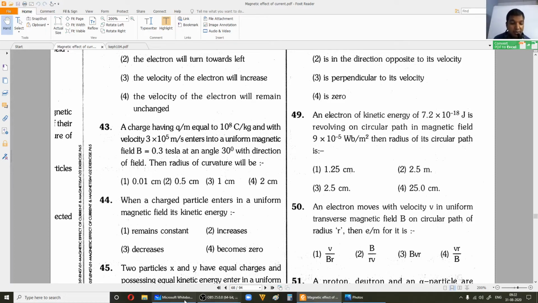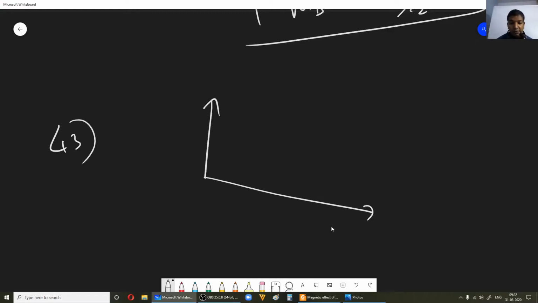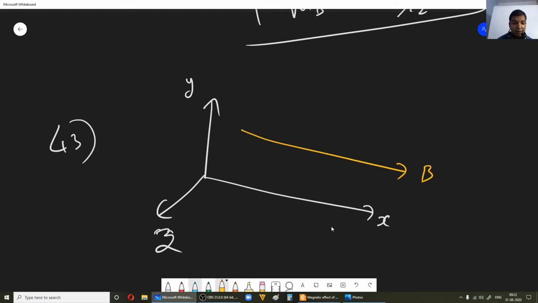So when it is undergoing helical motion, you need to find out what is its radius of curvature. So what do we know here? Let us say this is the x-axis and y-axis, and this is the z-axis. Now magnetic field B is this way, correct? Now you are shooting the particle with some velocity so that the angle made here is 30 degrees, right?